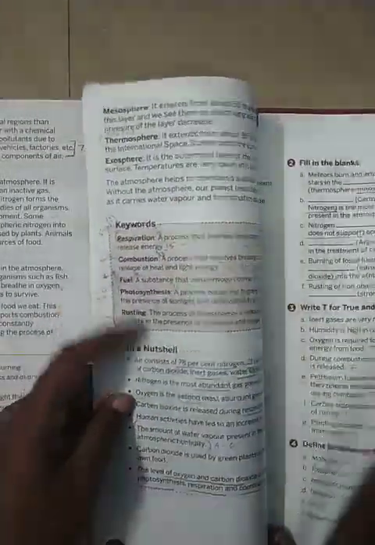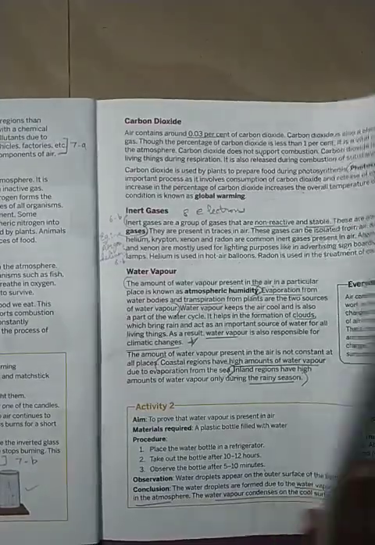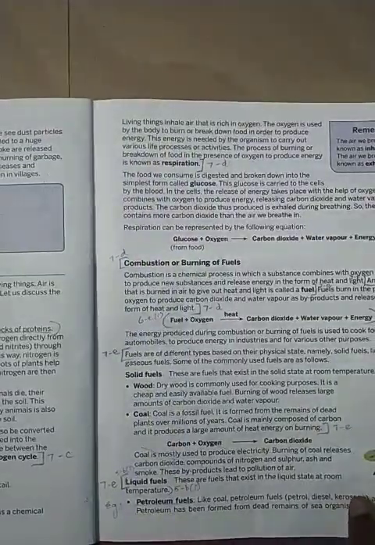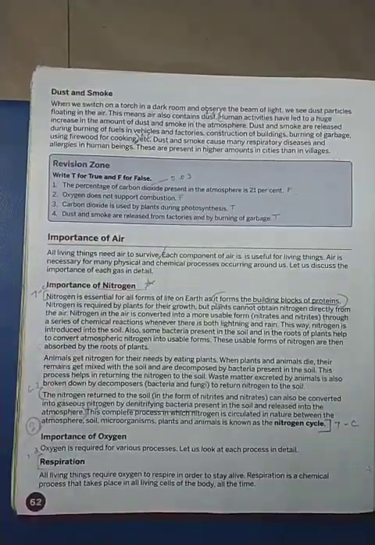Now coming to the third one. How do plants and animals obtain nitrogen? For this we have to go to page number 62. Here we have the importance of nitrogen.